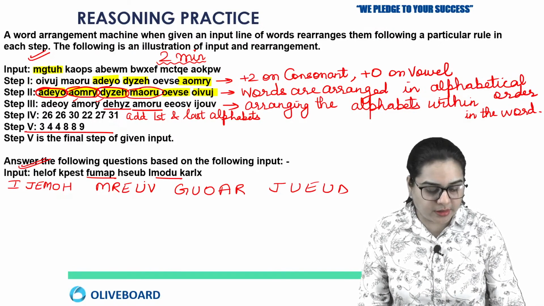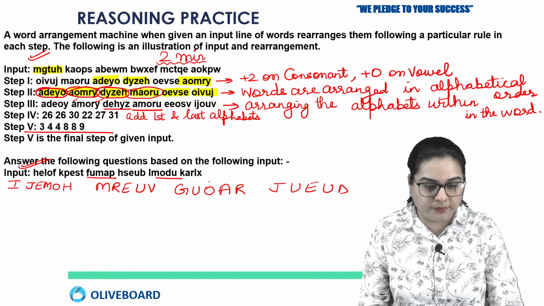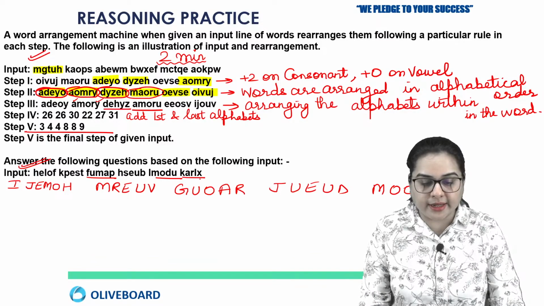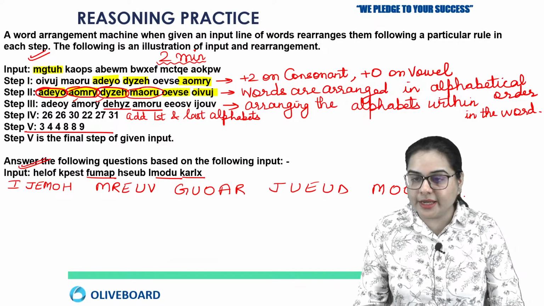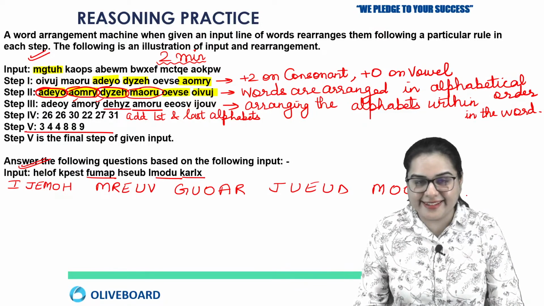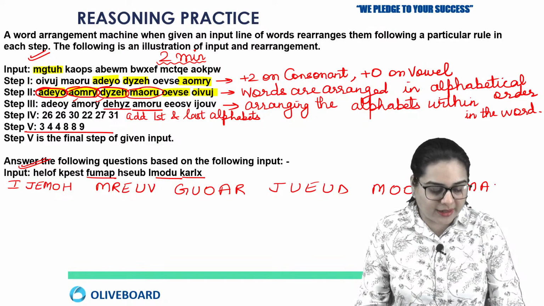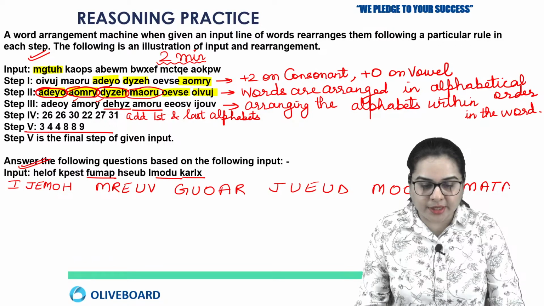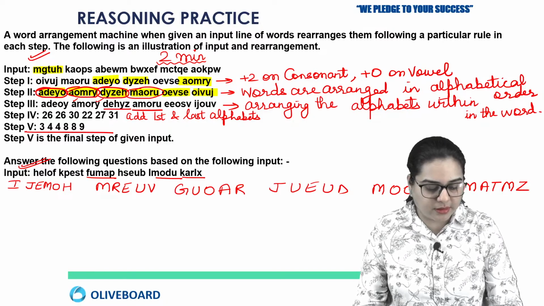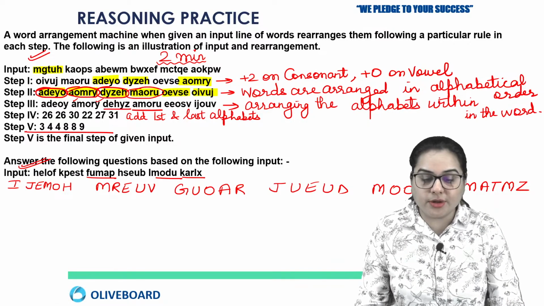So here LMN, MNO, then O, then DEF, then U. And KARLX, how will this become? KLM, A will remain same, RST, LMN, XYZ. So this is how you are going to solve this.